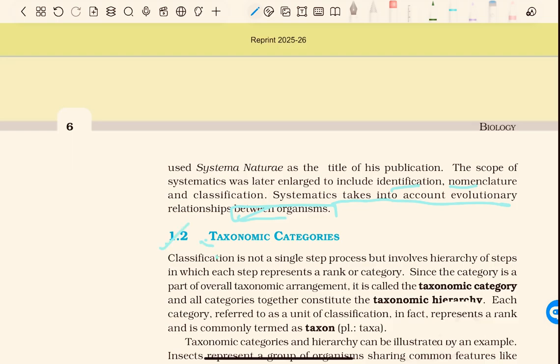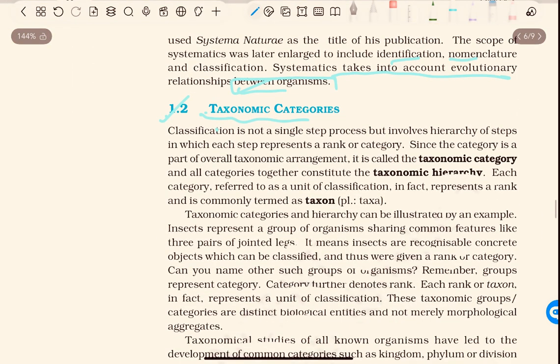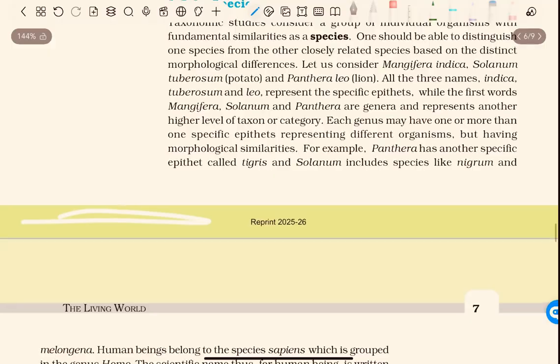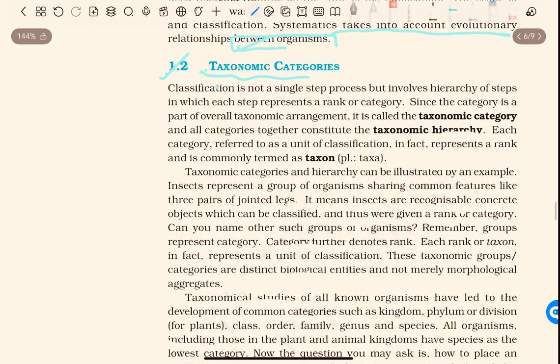Second heading is taxonomic categories. Classification is not a single step process but involves a hierarchy of steps in which each step represents a rank or a category. Since the category is a part of the overall taxonomic arrangement, it is called a taxonomic category.